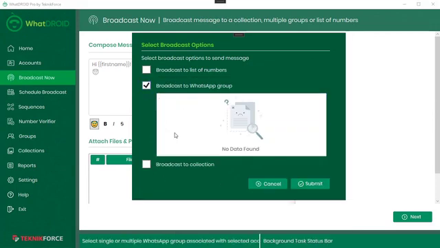So if you've got any WhatsApp group that you've collected from the group section over here, you can broadcast to that group, and what that will actually do is it will pick out every person from that group and send out a separate message.